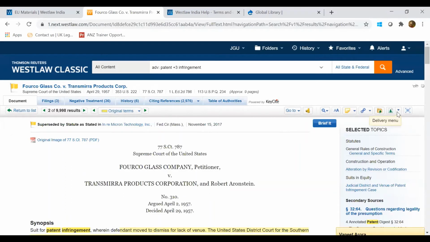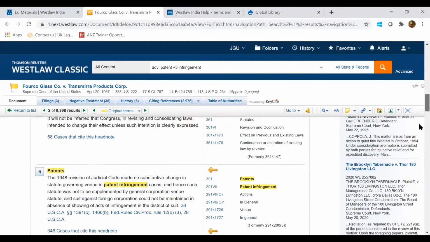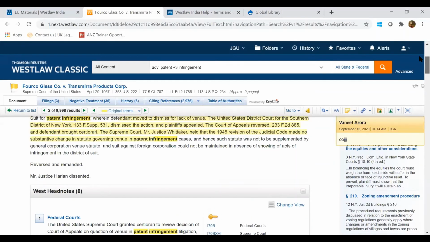If you want to print it, email it, or download it, you can just use the delivery menu on the right. You can see there is a yellow flag. If you put your cursor here, you get to know what exactly it means. It has got a negative treatment. And you can just scroll down and see the document. This is how the document would look.